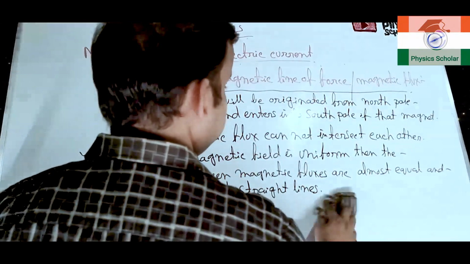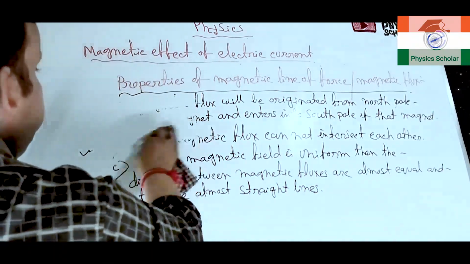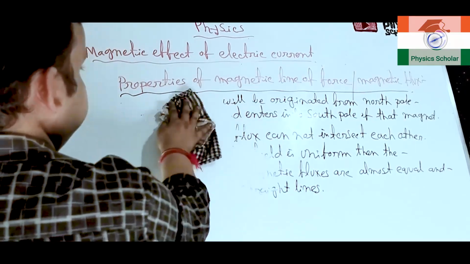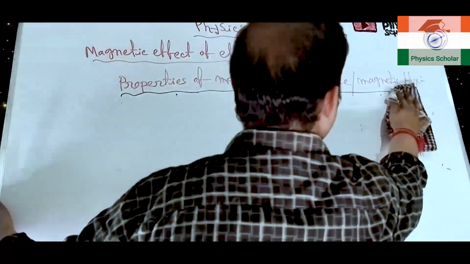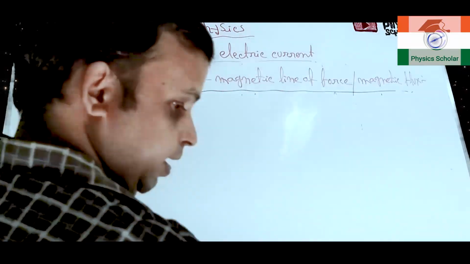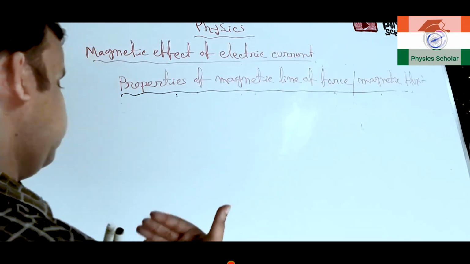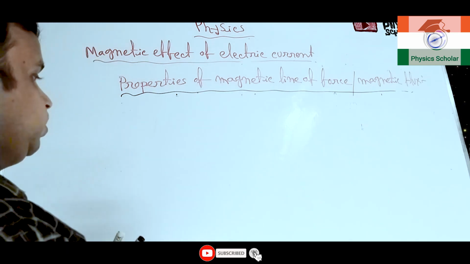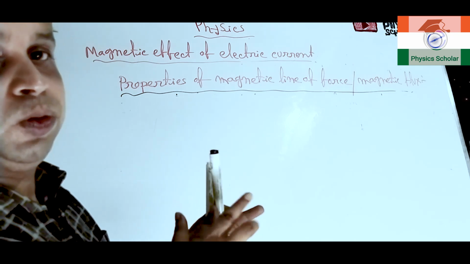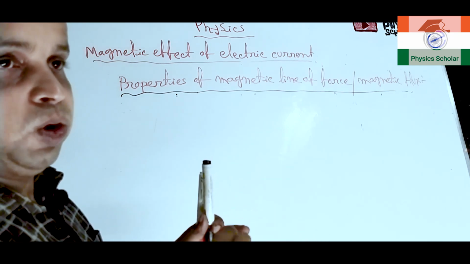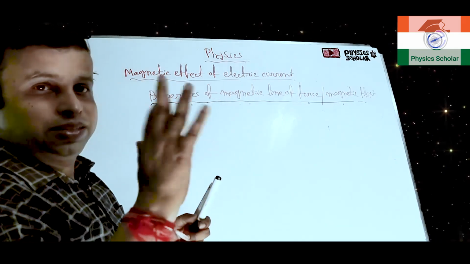Okay. Now the next point. I am recapping points 1, 2 and 3. The first point: magnetic line of force or magnetic flux originates from the north pole and enters into the south pole of the magnet. Two magnetic lines of force cannot intersect each other. Number 3: in a uniform magnetic field, the distance between the magnetic lines of force is almost equal, and they are also almost straight lines.